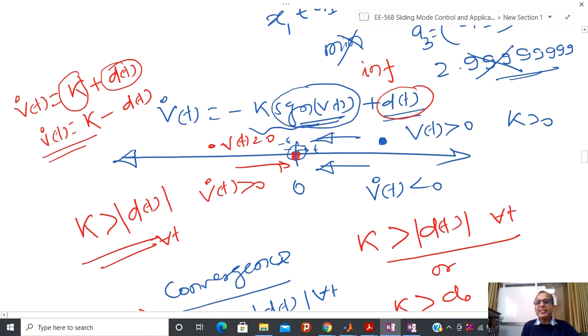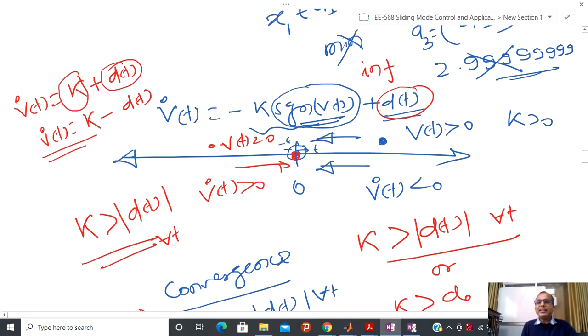So due to this reason, if you see the literature, we have two different classes of people. One class of people are telling that, okay, from a practical implementation point of view, I can assume signum V(t) equal to 0 at V(t) equal to 0. But if you substitute this kind of condition, then we have a certain kind of problem. I will discuss that problem.